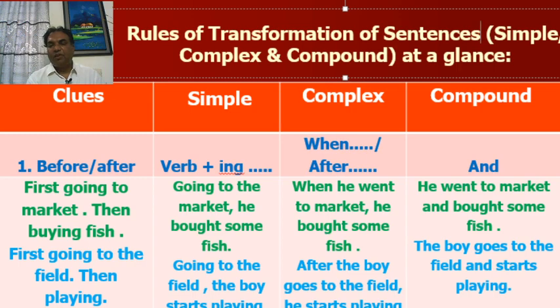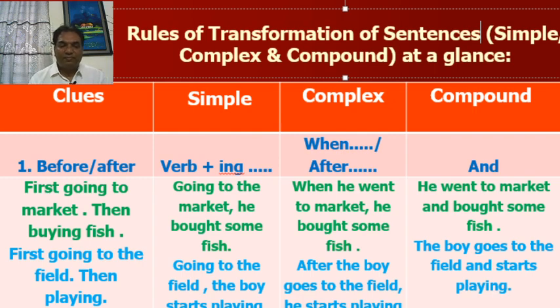Simple, only one subject and one finite verb. Complex sentence is the kind of sentence when there is a subordinate clause and a principal clause. And compound sentence is the sentence in which two principal clauses are joined by and, but, or, yet, otherwise. You have to memorize the definitions of simple, complex, and compound sentence. Now, rules of transformation of sentences.